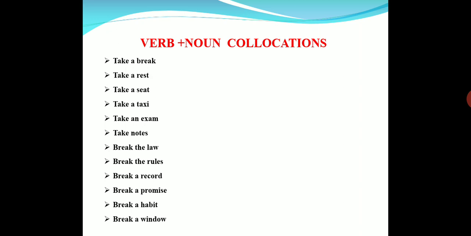Next, break a promise. Generally, promises are made by almost all the people, but all the people won't keep the promises. Only a few people keep the promises. It is very difficult to keep the promises. It depends upon the situations and circumstances we face, but some people can keep them at any cost, but some won't keep them. So that is called break a promise. And generally people won't trust those who break the promises.